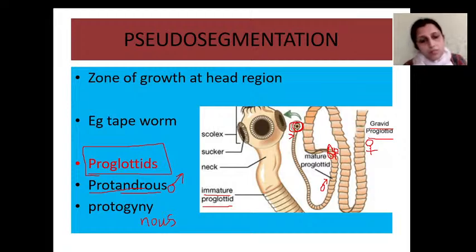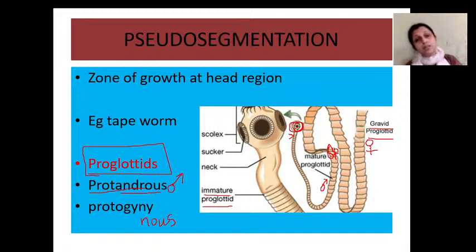So tapeworm shows pseudo-segmentation. Each segment in the body of a tapeworm is called a proglottid. Here you can see proglottids, and they are divided into three types: immature proglottids, mature proglottids, and gravid proglottids. In immature proglottids, the male reproductive structures develop first in the organism.